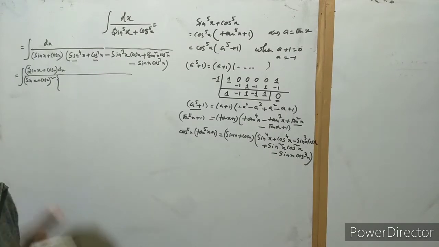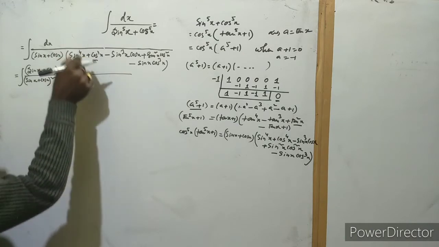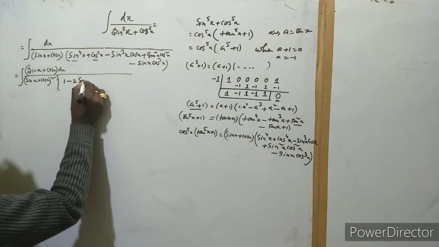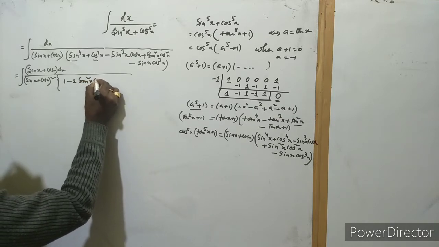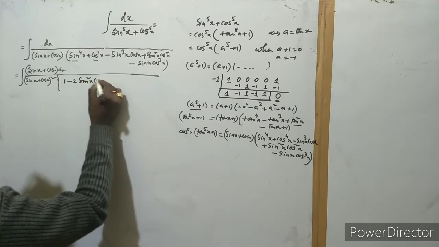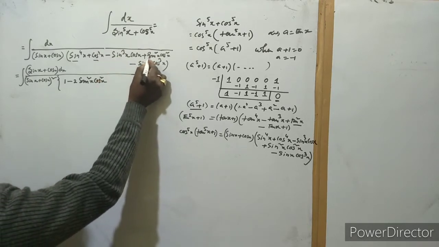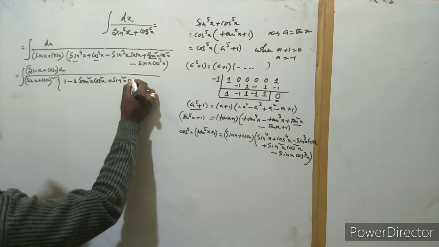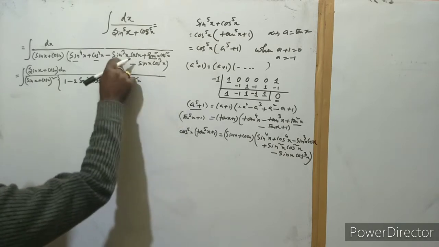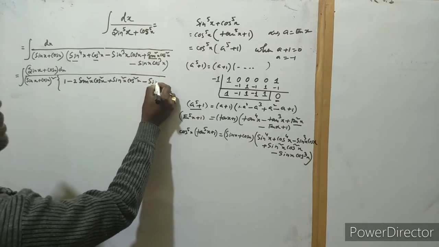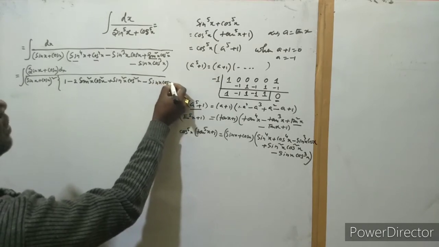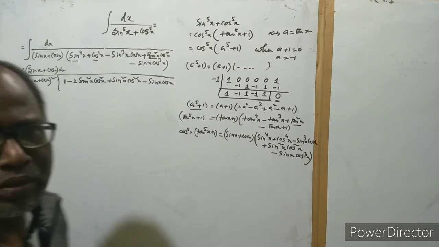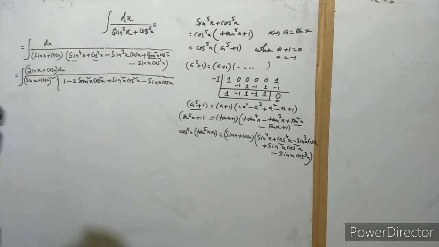As this is sin square whole square plus cos square whole square, we can write here 1 minus 2 sin square x cos square x. After that, if we take sin x cos x common, then the other factor will be sin square x plus cos square x, and that is equal to 1.